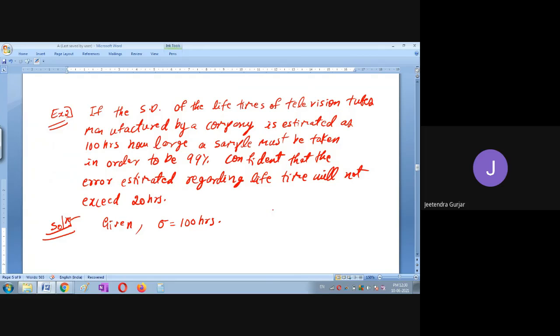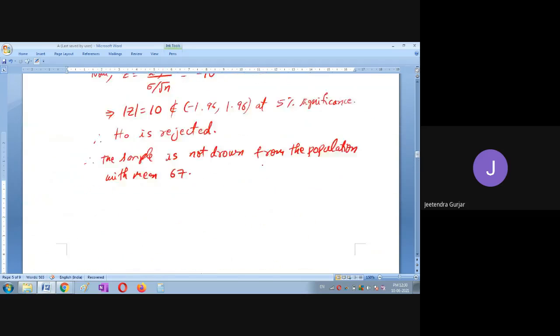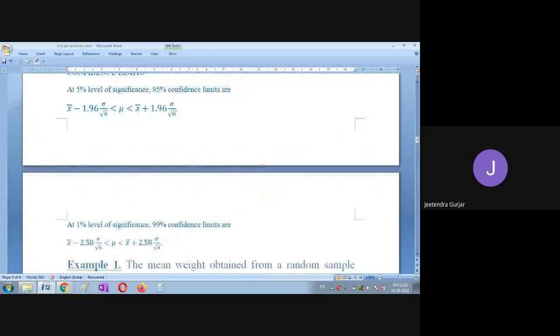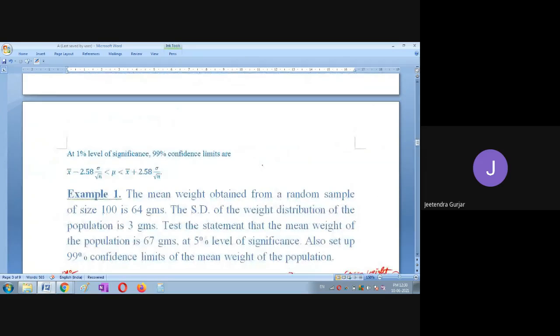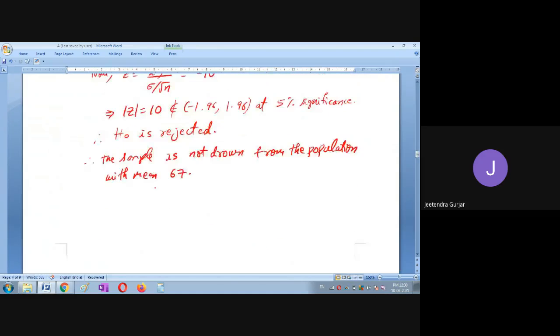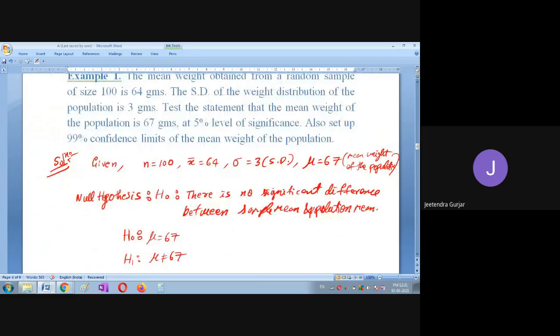Then now you tell me, here 99% confidence limit. What are you going to take? So you're going to take 99% confidence limit. So first you can simplify this.